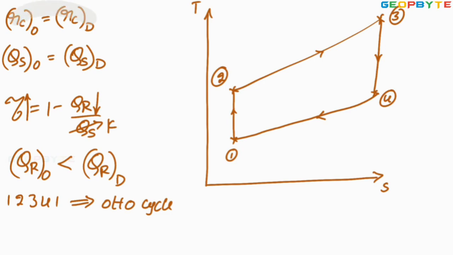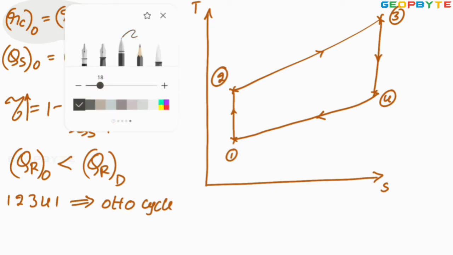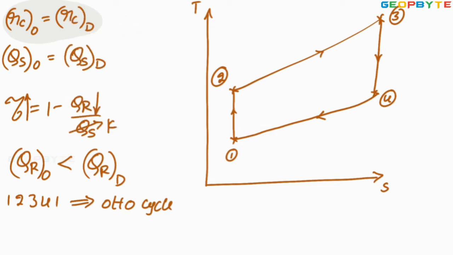Here, the compression ratio for the Otto cycle equals the compression ratio for the diesel cycle, which means states 1 and 2 are the same for both, because 1 to 2 is the isentropic compression for the Otto cycle. For the diesel cycle also, compression is isentropic. Therefore 1 dash lies at 1, and 2 dash lies at 2. But in the Otto cycle we added the heat at constant volume. For the diesel cycle I need to add the heat at constant pressure.